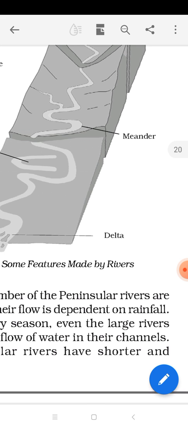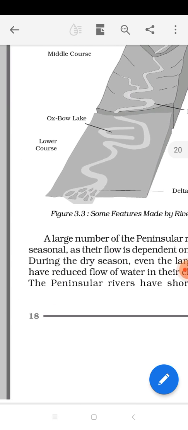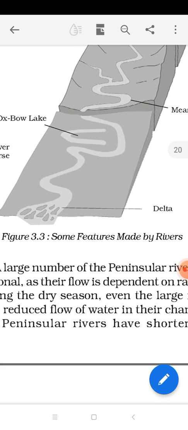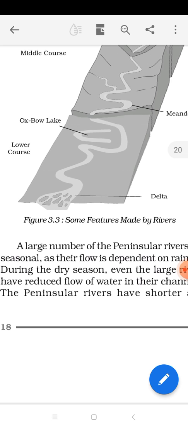Now in the lower course, the river is totally up to deposition activity, because here rivers are not getting any type of slope, so the river is doing only deposition activity. In this deposition activity, rivers make oxbow lakes and deltas. What is an oxbow lake? Now if you see, on one side we have the meander, and one side is marked as the oxbow lake.